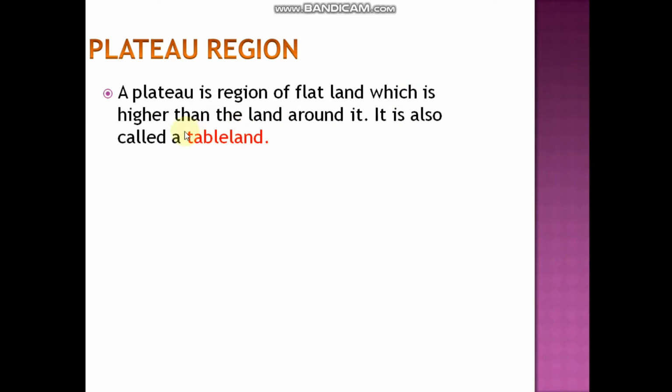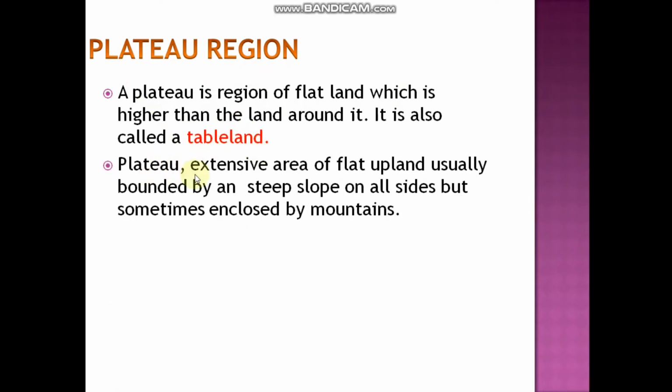So another name for plateau region is what? Tableland. A plateau is an extensive area of flat upland, usually bounded by a steep slope on all sides. So what is the meaning of extensive? It is a wide area. So a plateau is a wide area of flat upland, usually bounded by a steep slope on all sides.